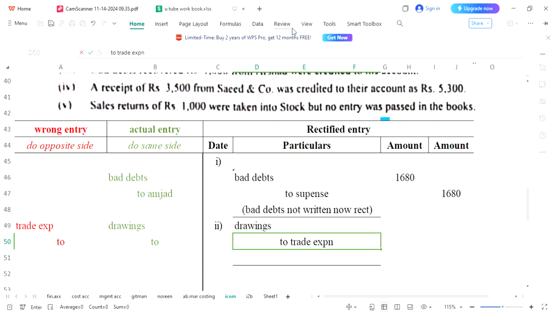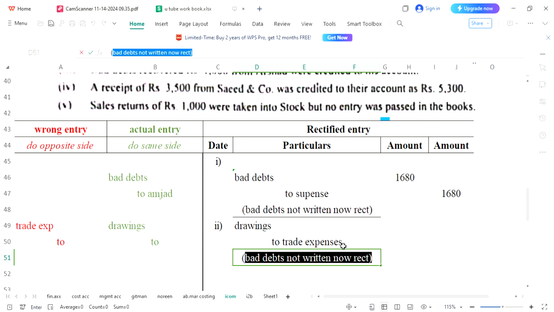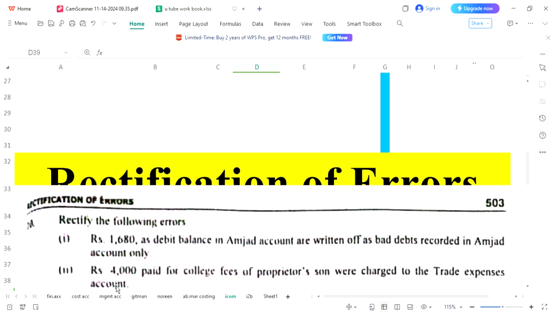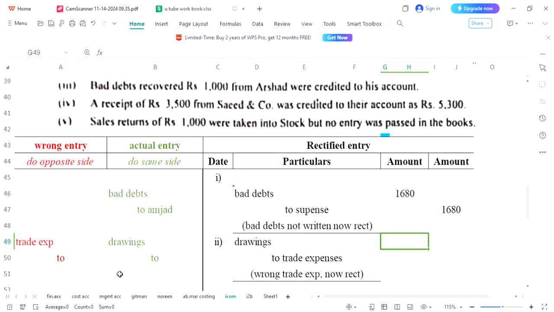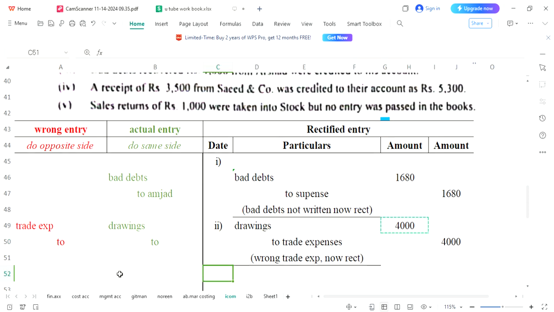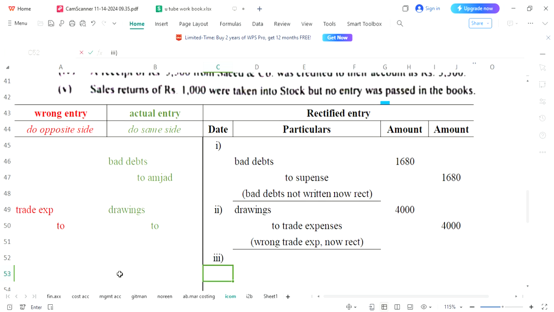So guys, in this way our second entry is going to be completed. So here you will put narration, wrong trade expense, now rectified. Two entries are completed, but let's see how much amount, 4,000. So 4,000 would be written on debit side, and same amount we will write on credit side. Two entries completed. Now let's see what third entry is saying.